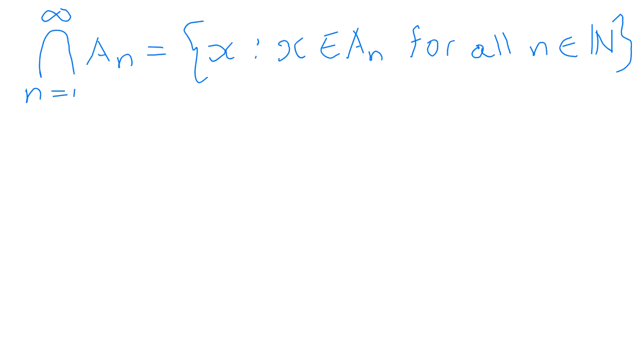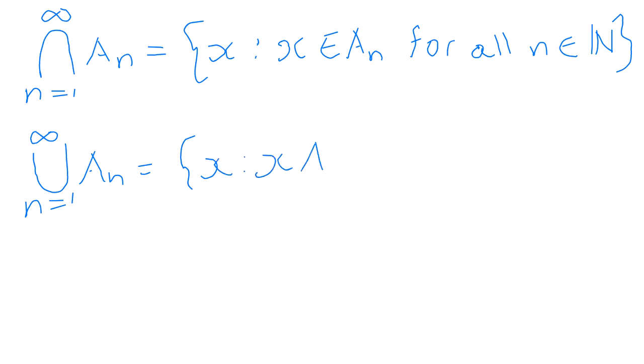The union from n to infinity, where x is in A_n for some n in N. I forgot a little epsilon, the membership symbol.